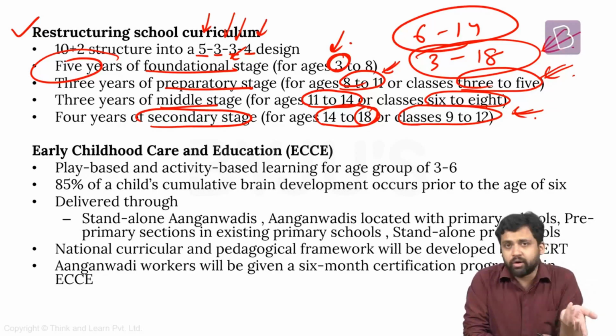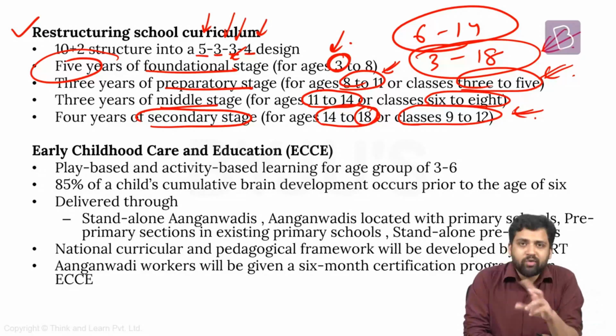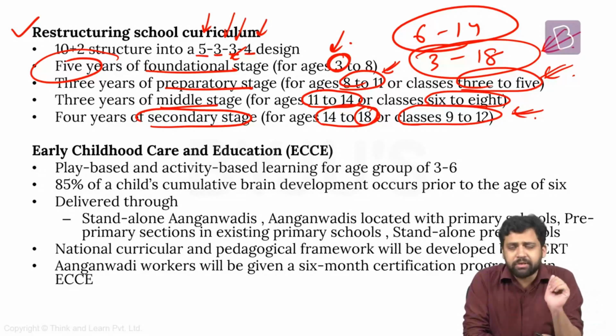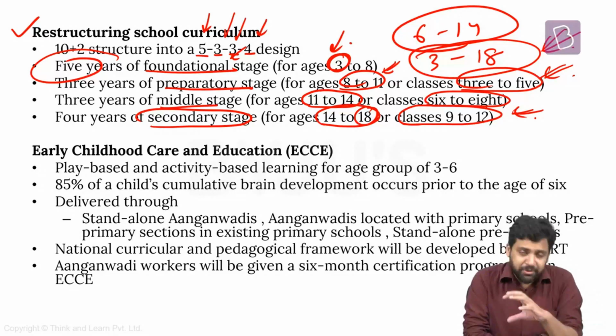You will find kids, as per their age, they should be enrolled in standard 1. Let's say you are 6 years old. Ideally, you should be enrolled in standard 1, but they will be enrolled in some other class. If you are, let's say, 4 years old, ideally, you should not be enrolled in standard 1, but they will be enrolled in standard 1. And there are a variety of reasons why this happens. So all these things have been streamlined here, and the focus of education has been expanded from 3 to 18 years.